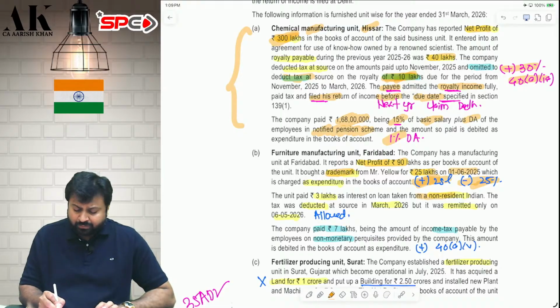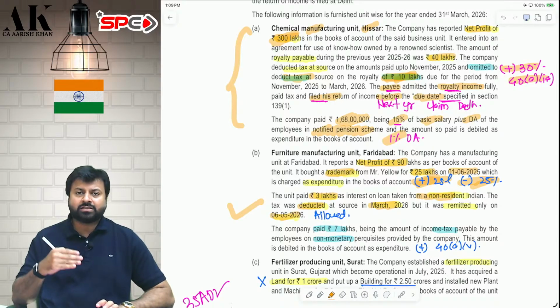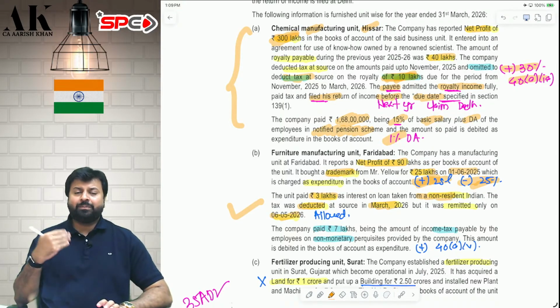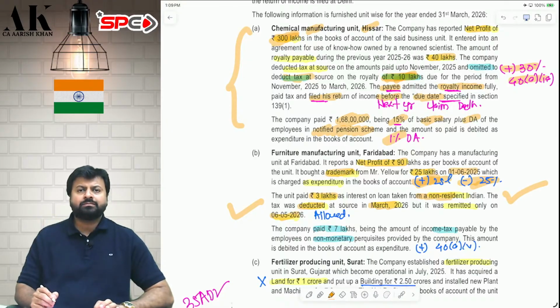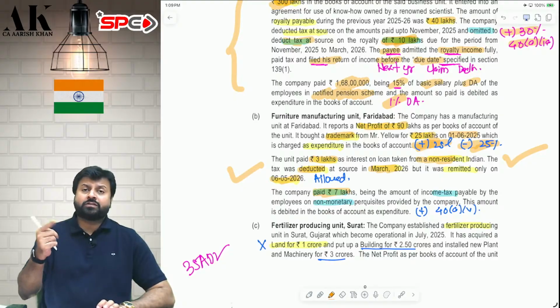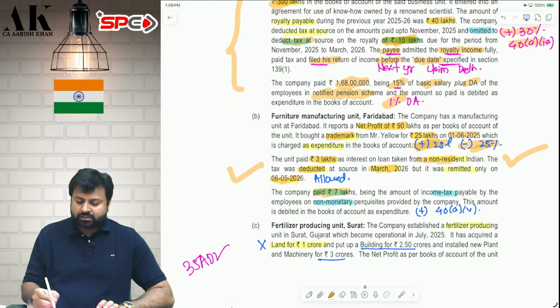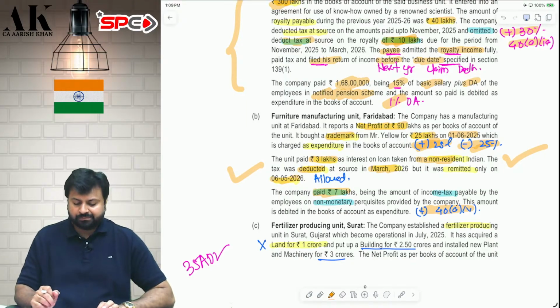Then you have taken a loan from a non-resident, paid interest of 3 lakh rupees, deducted TDS in March and remitted in May. So everything is correct. You are deducting TDS in March, which is before the financial year end, and paying in May, which is before the due date of filing of return. Therefore, this expenditure will be allowed. Next, you are paying some 7 lakh rupees tax on non-monetary perquisites of employees. Tax on non-monetary perquisites of employees is disallowed under section 40A(5), not allowed.